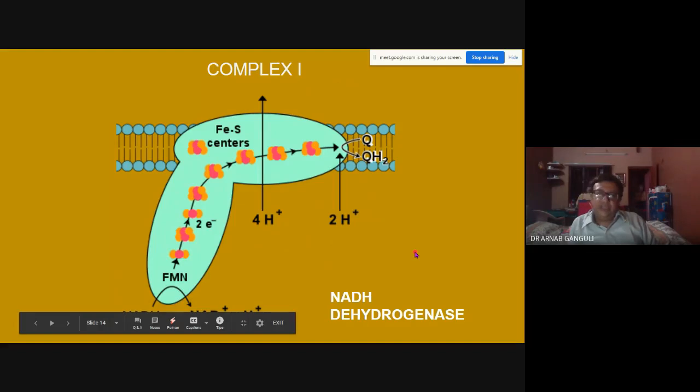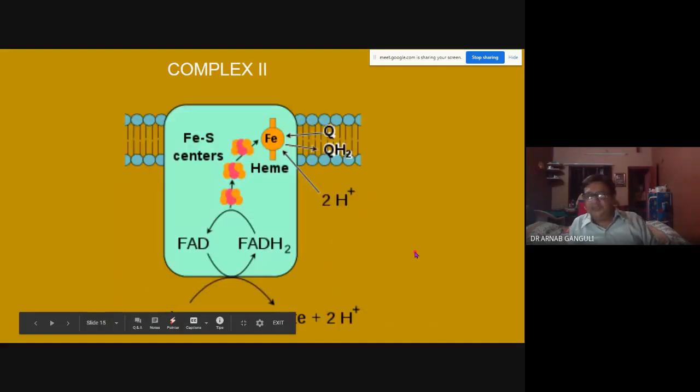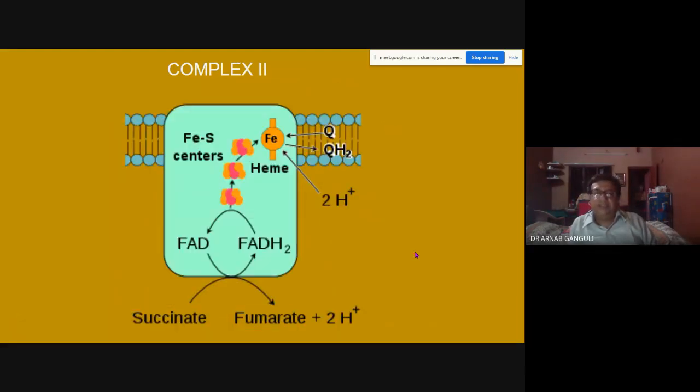Now let us go to the next complex, complex 2. It's a small complex. This complex is actually also an enzyme of the Krebs cycle. It's known as succinate dehydrogenase. Okay, so this complex has also got the same thing.